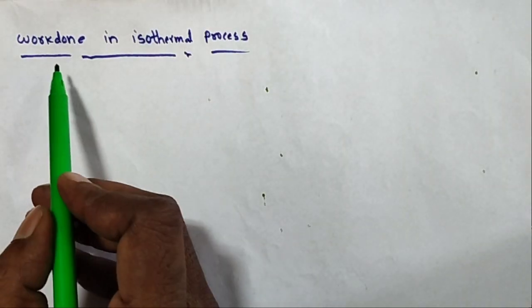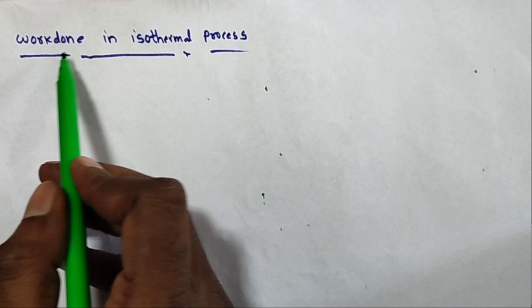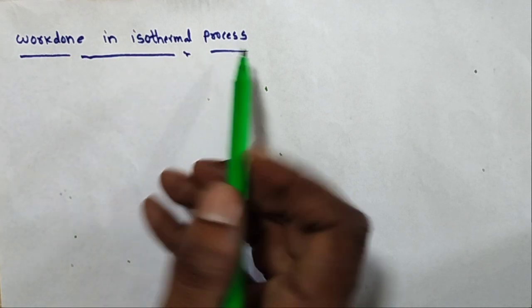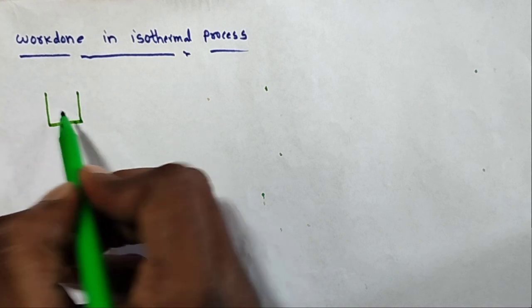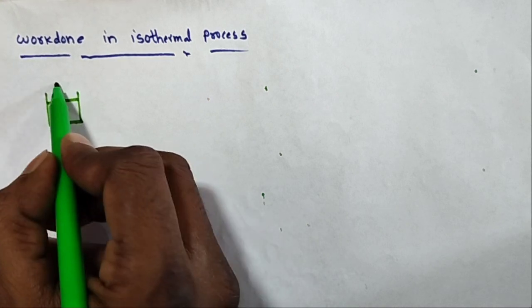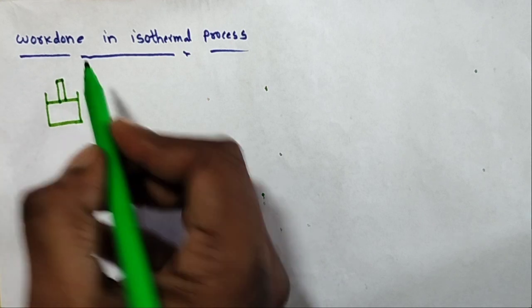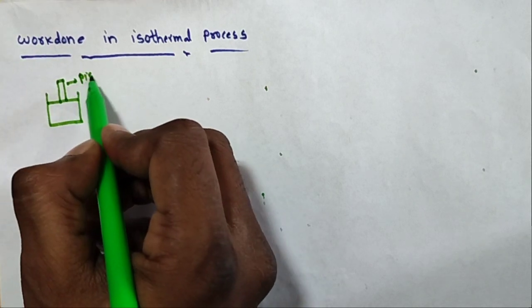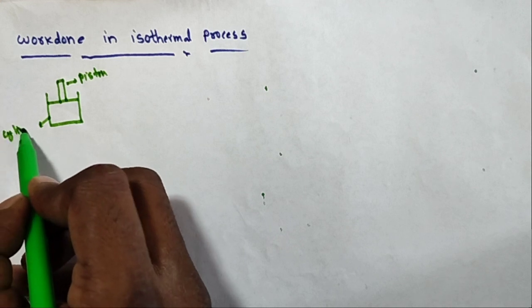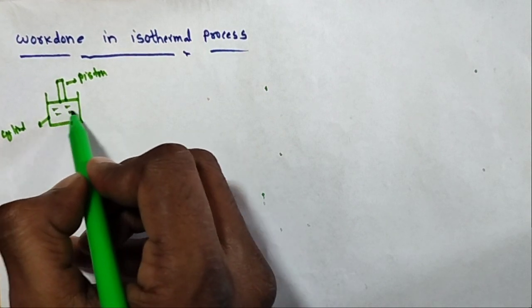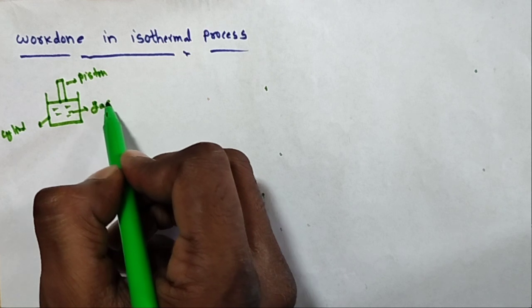Next, derive the equation for the work done in the isothermal process. So here for this work done, I am taking one cylinder. The cylinder has a frictionless piston. So this is one cylinder, and inside the cylinder is an ideal gas.